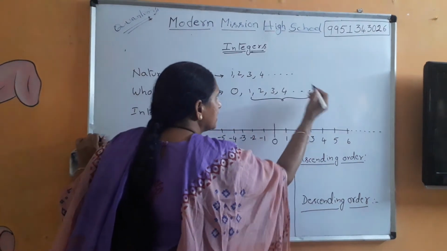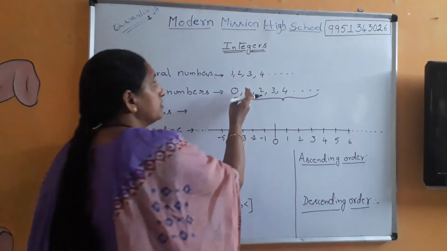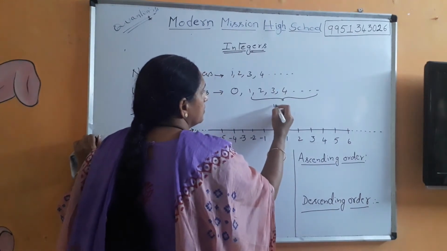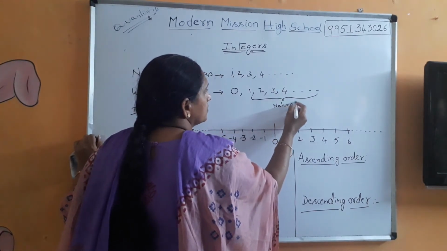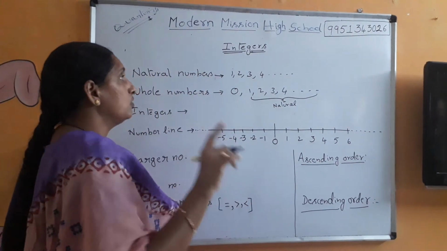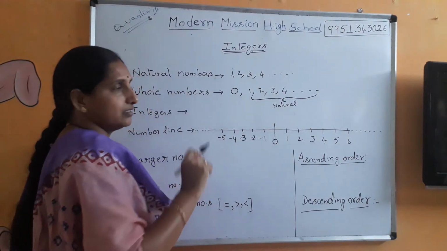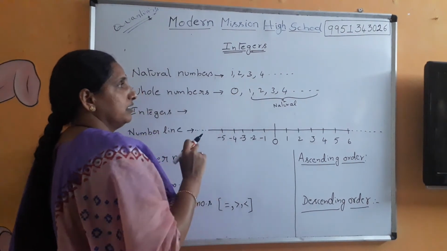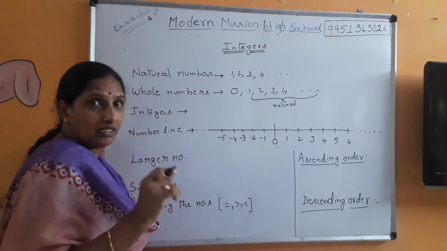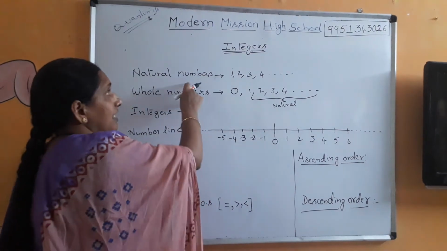If the question is asked only with natural numbers, you should remember that you must use only these numbers. So these are natural numbers. And if the question is asked with whole numbers, then 0 can also be considered. Suppose the question is something like this: what is the smallest one digit number in natural numbers?